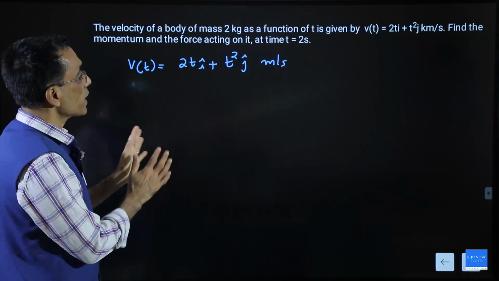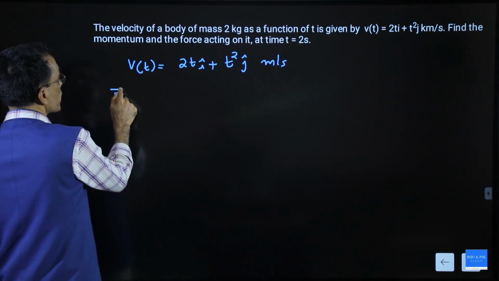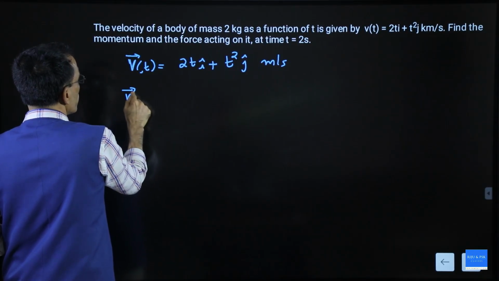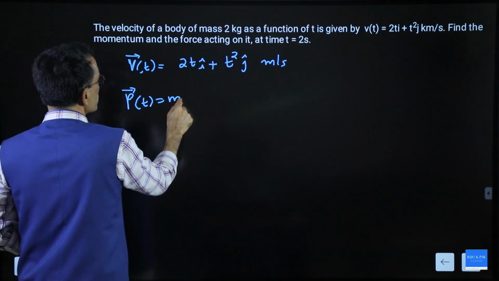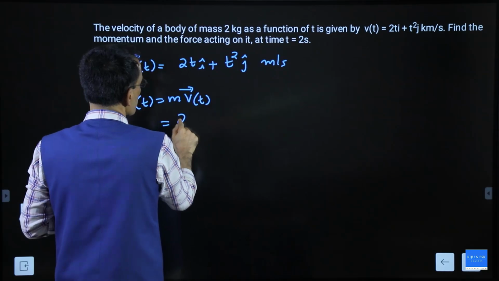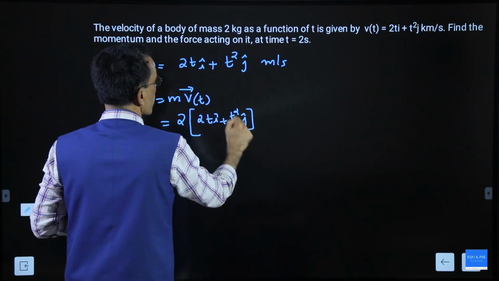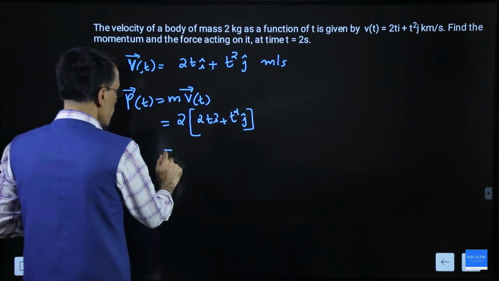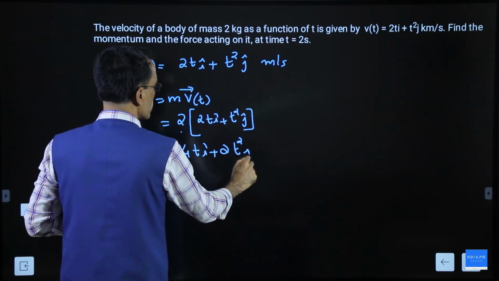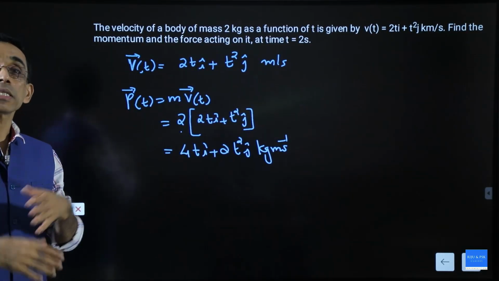Find the momentum and force acting on it at time t equal to 2 seconds. Okay, let us calculate the momentum. How do we calculate the momentum? This is a velocity vector. So the momentum vector at a time t is nothing but mass into the velocity vector at that time. So that gives you m into velocity. Mass is 2, so 2 into 2t i plus t square j. This gives you 4t i plus 2t square j kilogram meter per second. So this is the momentum of the particle which is varying with time.